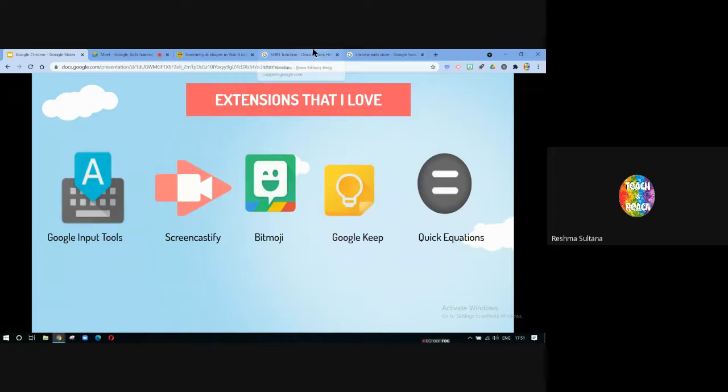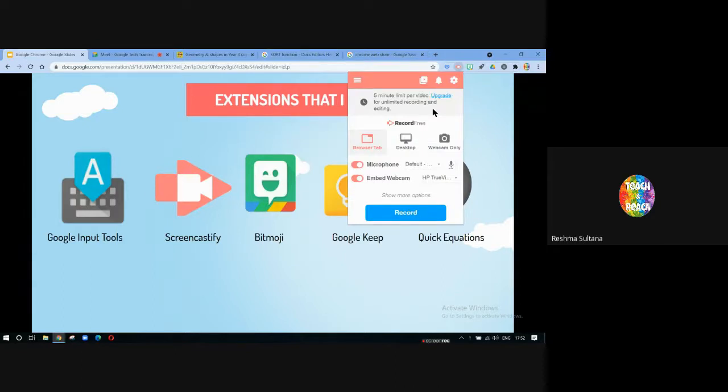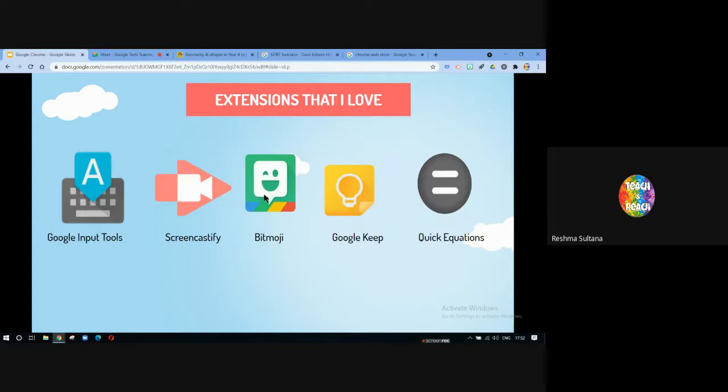If you are a teacher who is recording lessons and sharing it as material with your students, Screencastify is amazing because the quality of video is good, and you can edit it easily, as well as share it easily. So Screencastify, not just browser, you can record desktop, just yourself, that is your video you can record. And the free version will give you 5-minute video. If you really like it, you can upgrade to the paid version as well, but otherwise you get the free version. So that's Screencastify. Next is Bitmoji.